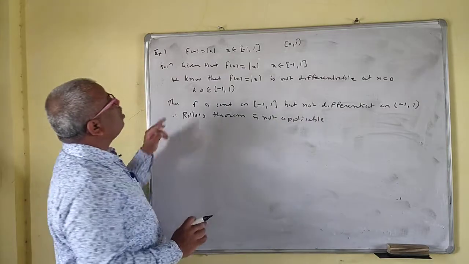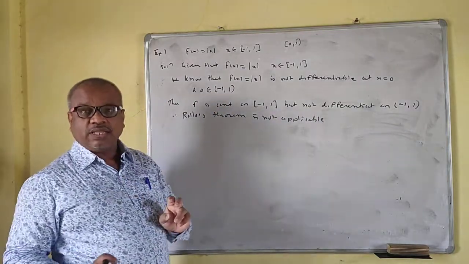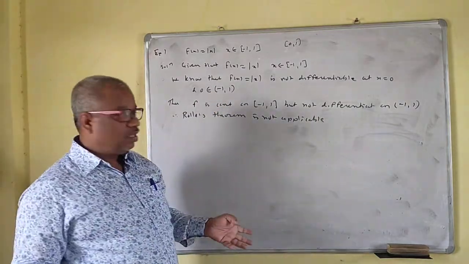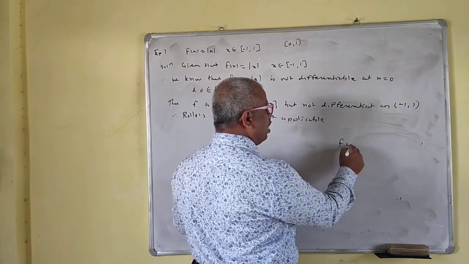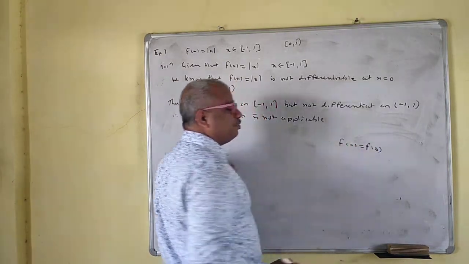But see, what is f of 0? f of 0 is 0 and f of 1 is 1. That means f of 0 is not the same as f of 1. So the third condition of Rolle's theorem is what? f of a is equal to f of b.